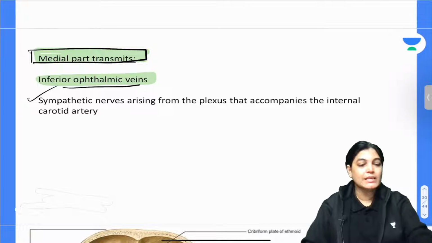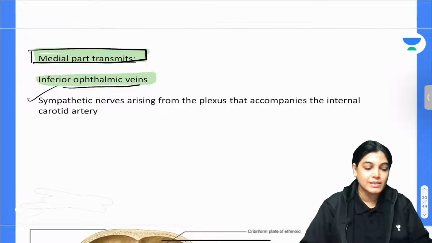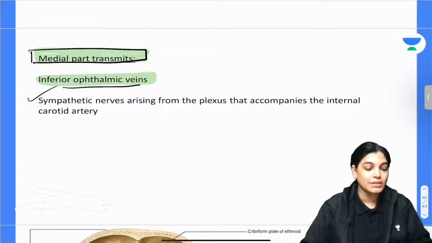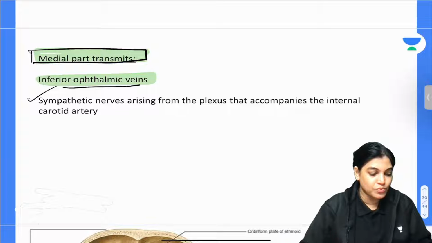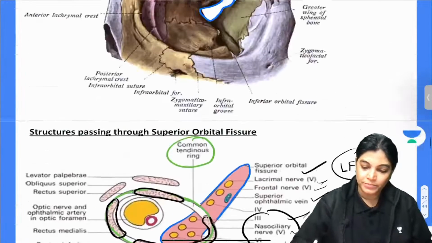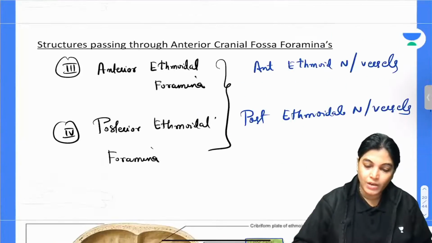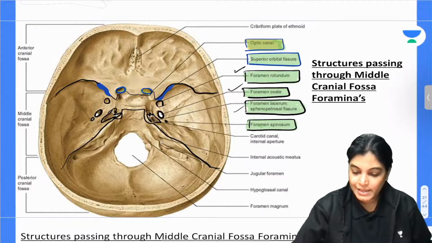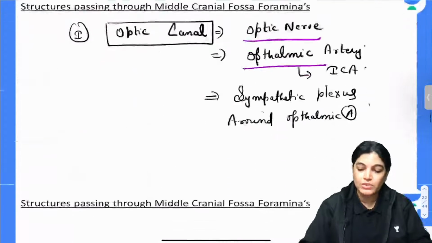So till now we have discussed two foramina of the middle cranial fossa: the optic canal, or optic foramen, and the superior orbital fissure. Other than that, many other important foramina are residing there, and I would like to tell you about each of them. So let's talk about foramen rotundum. I have already shown you the location of foramen rotundum, ovale, lacerum and spinosum. I want to tell you the structures traversing.